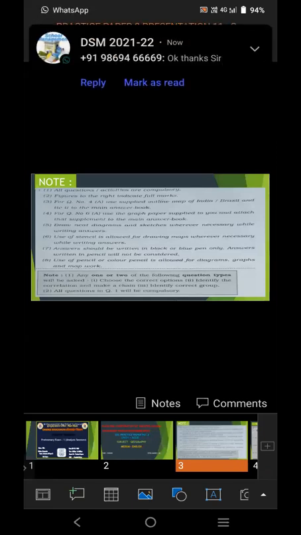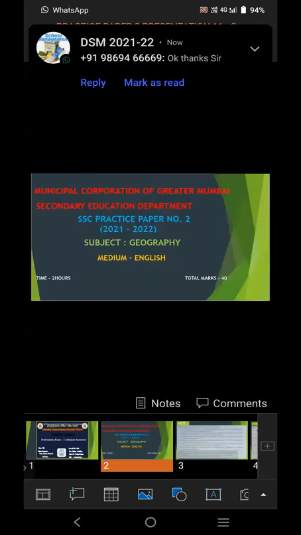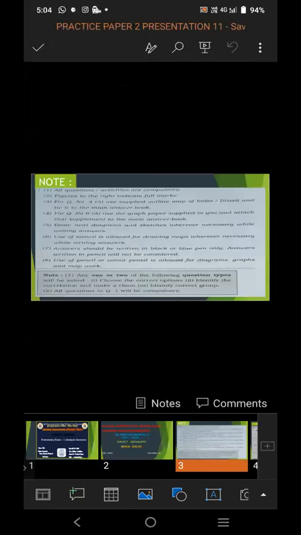So always remember, whenever you write the answer, you have to write it with pen only, and the pen should be black or blue. Do not use any sketch pen, color pencil, color pen, or any other type of color pens while writing answers.